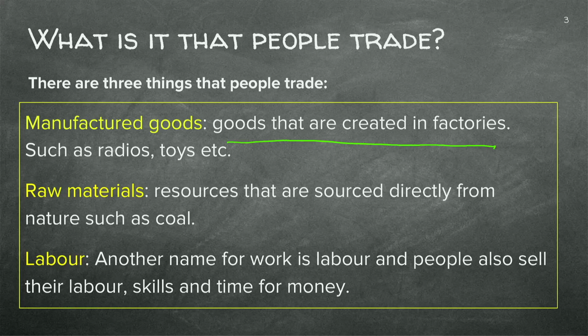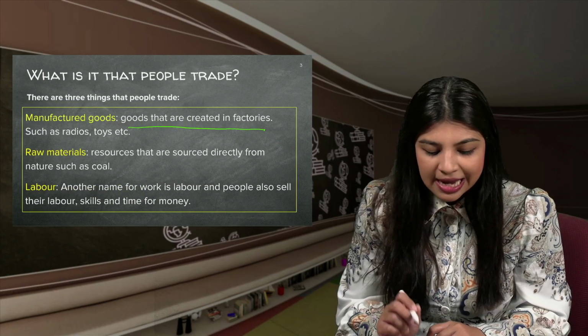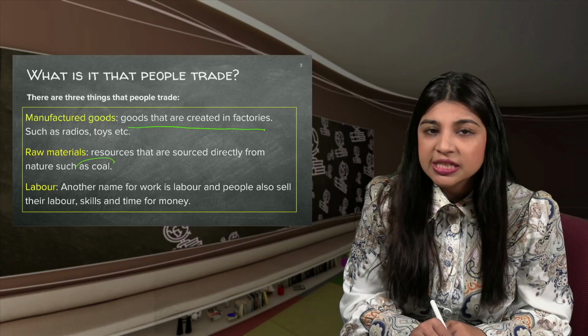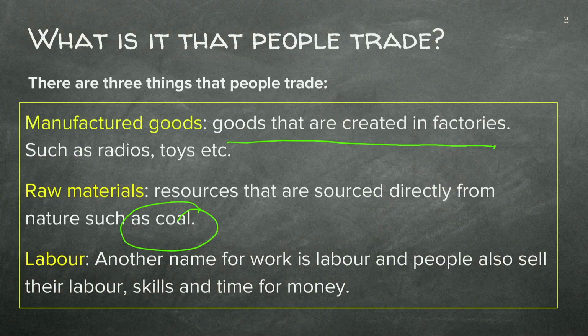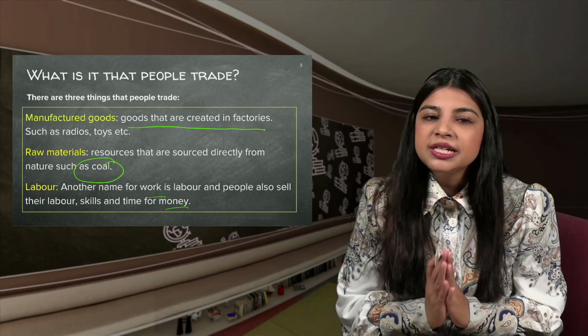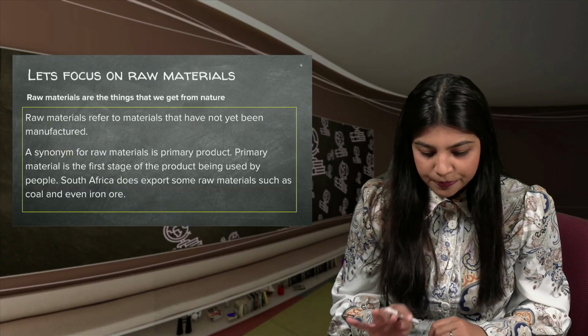Raw materials are the resources that are sourced directly from nature, such as coal. We also talk about labor. Labor is just a fancy term for the word work. So people sell work for money as well. What I mean by that is people also sell their skills as well as their time in order to make money. These are three types of things that we trade.